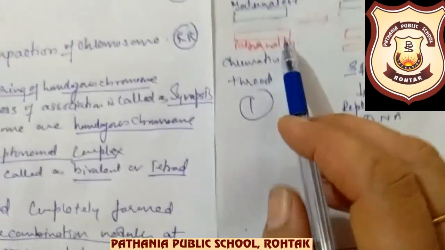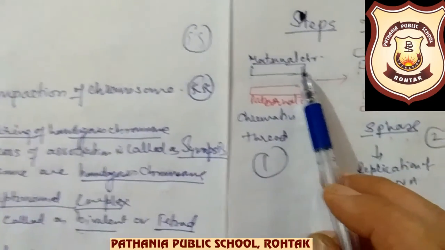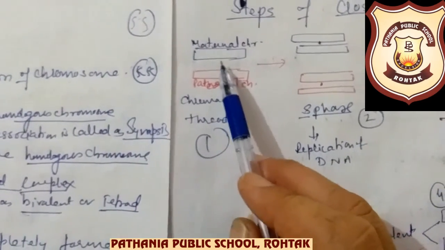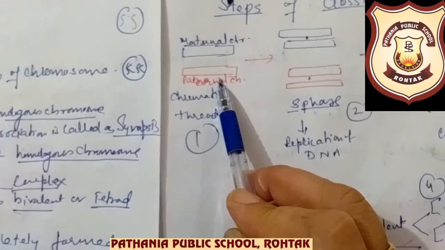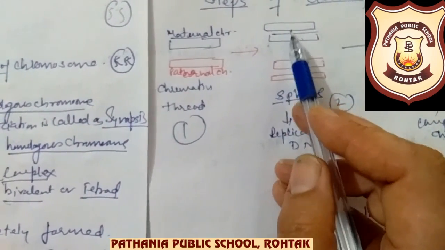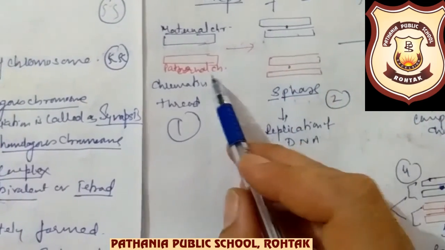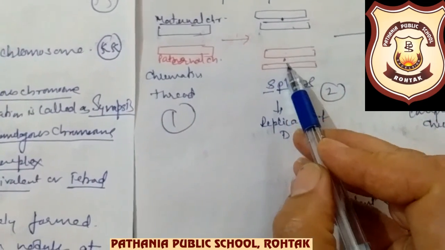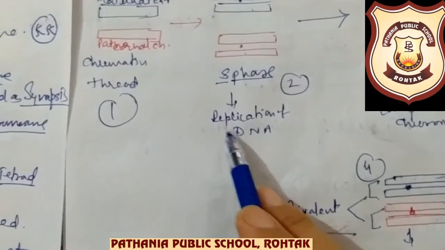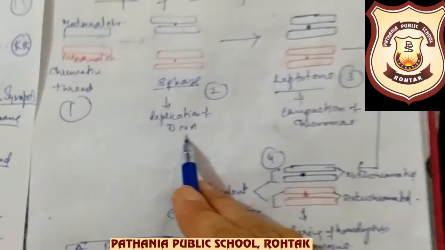So number one, this is the leptotene. First stage of the prophase 1 is leptotene. In leptotene what I have written, the compaction of the chromosome takes place. Like this the chromosomes were there, now they have got compacted. Okay, so you can see it here. Suppose these are the maternal and paternal chromosomes.